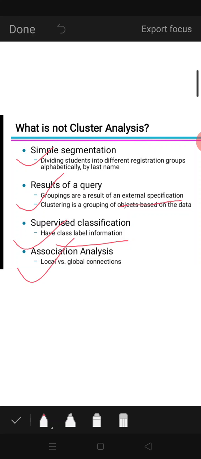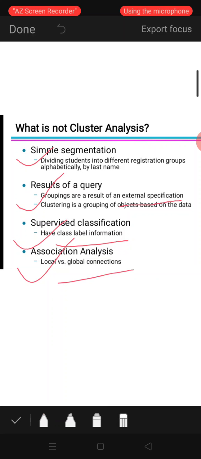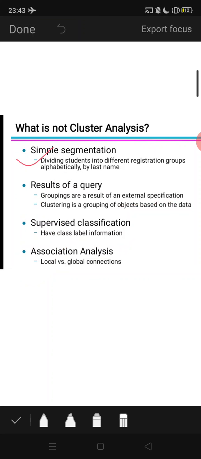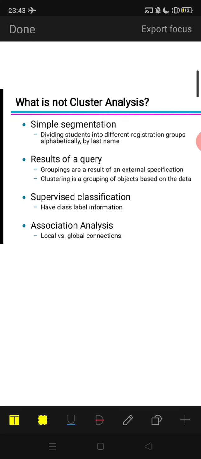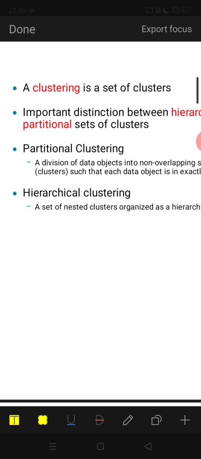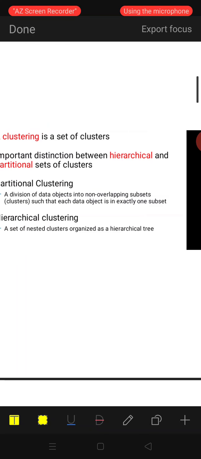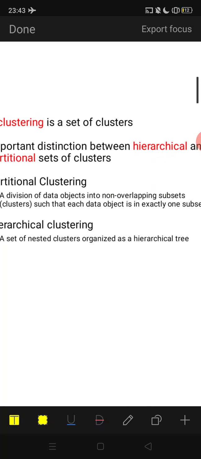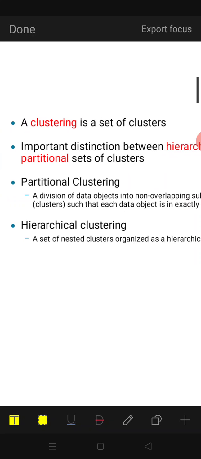Association analysis, local versus global connections, is also not a cluster analysis. Remember these key points: simple segmentation, result of query, supervised classification, association analysis are not cluster analysis. Next, a clustering is a set of clusters. Two important types: first one is hierarchical, second one is partitional.